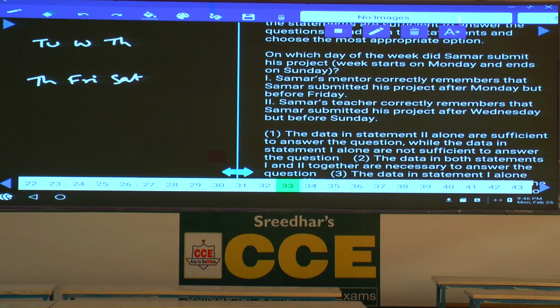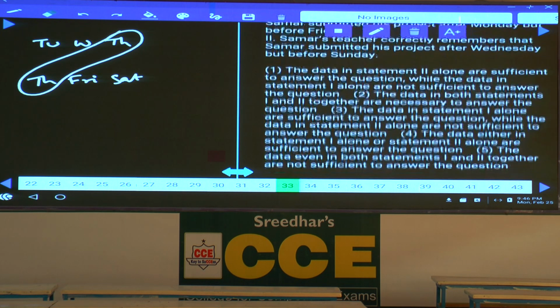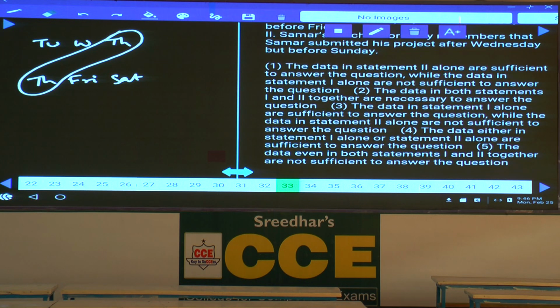Then by combining these 2, tell me which day is common between these 2? Thursday. And this person has submitted on Thursday. How did we get the answer? Only by combining these 2. Hence, both the statements are required. Choice please. The data in both the statements are necessary. Choice 2. 33, choice 2 is the answer.